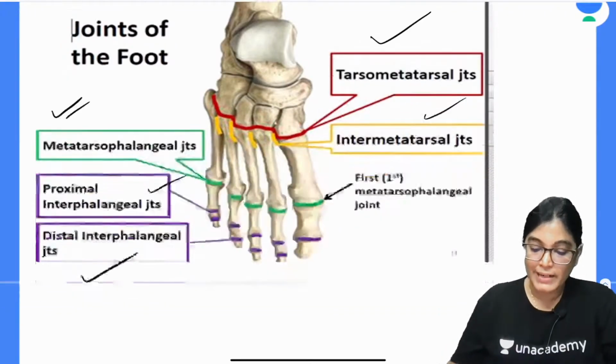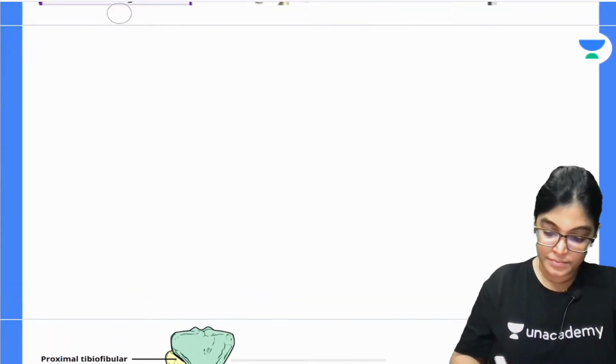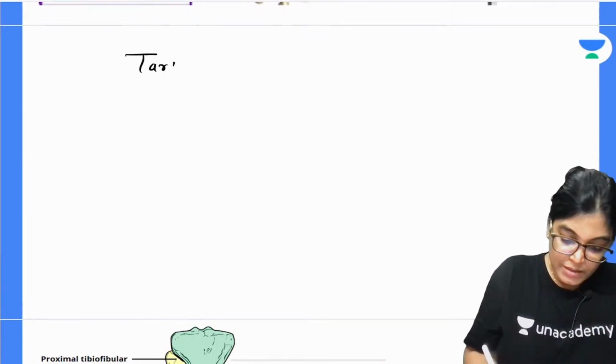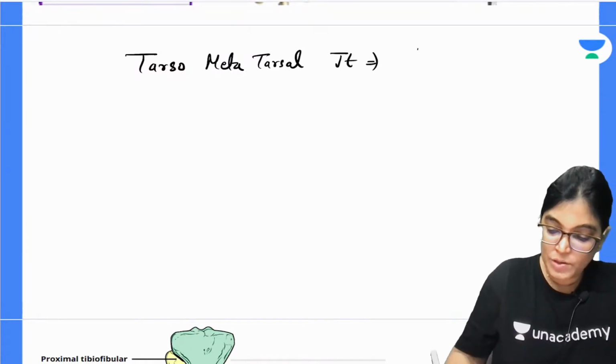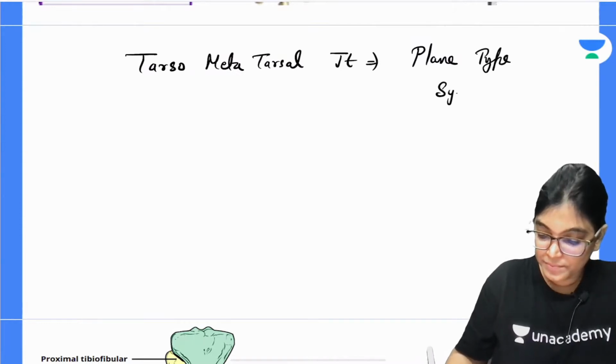So I would like to write this detail. All of you please write down. Tarsometatarsal joint is an example of a plane type of synovial joint.